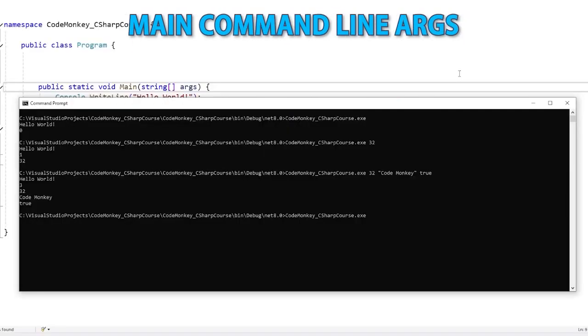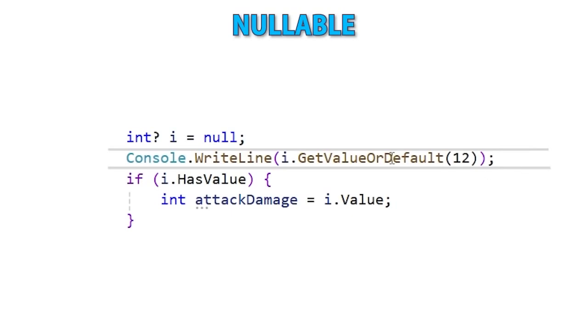Next, we're going to learn about the main function in a console app and how to pass in some command line arguments. This is a really important one because there are many interesting programs that you can build that don't need any kind of UI. So a simple console app that you can control with some command line arguments, that one is always going to be an excellent option.